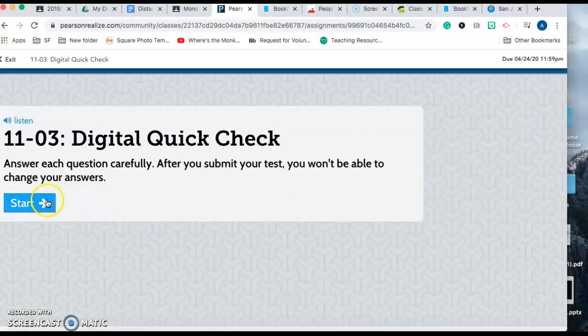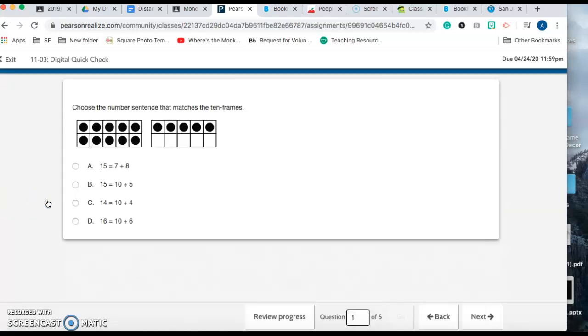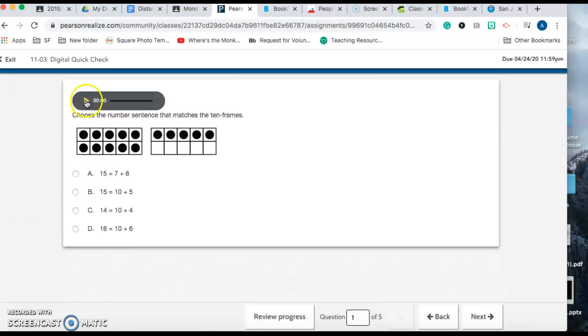Now you're going to start, and then have your kid read the question. Choose the number sentence that matches the 10 frames. And then you can talk about it with your child. Now this, again, is not a test. I'm not checking to see if they get it right or wrong, but I do want you to work with your child to see what the answer would be. They could click A, B, C, or D. This one is that answer. You're going to click Next.